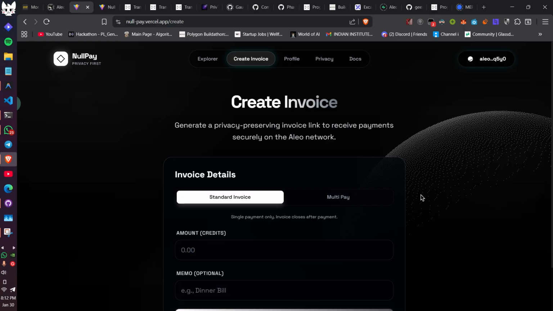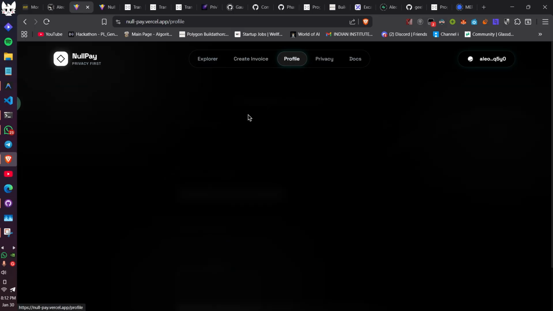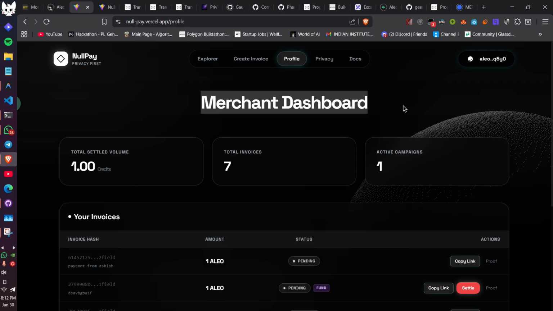So we are thinking of expanding NullPay in that domain also, and making it an end-to-end platform, like a SaaS, so the merchant can generate the payments here and manage all the things here. Then we'll have categorization as well, and we are also thinking of developing an SDK.